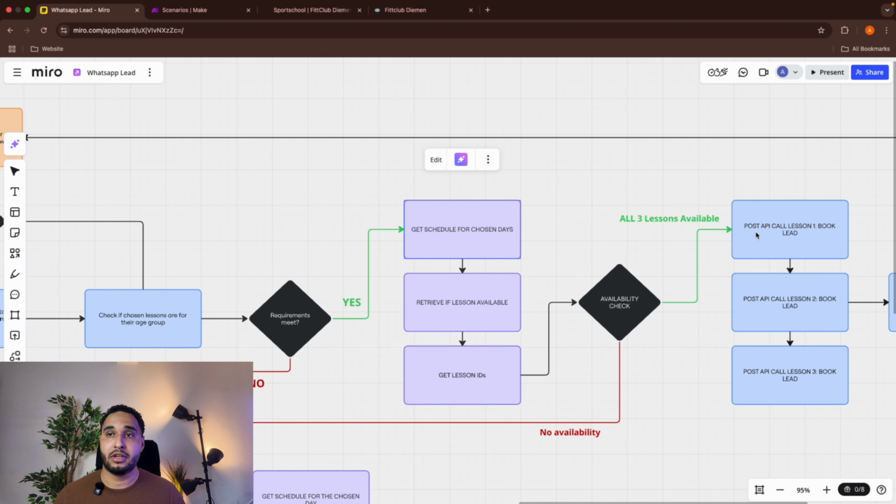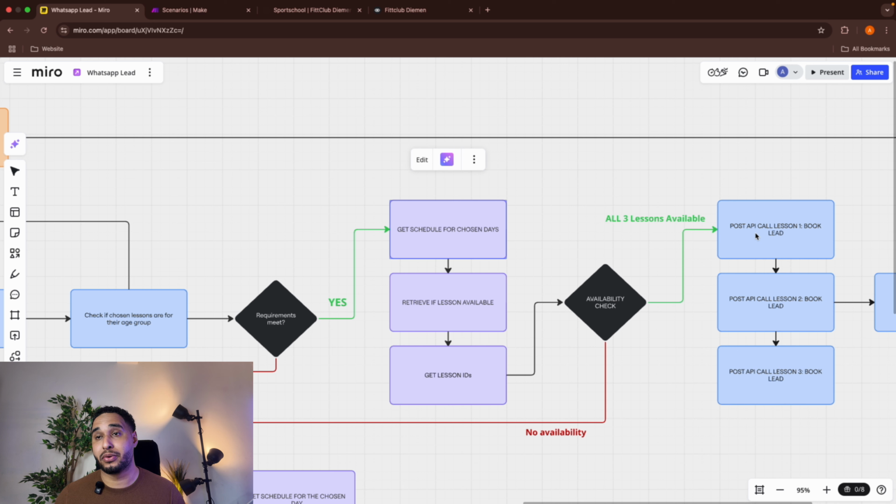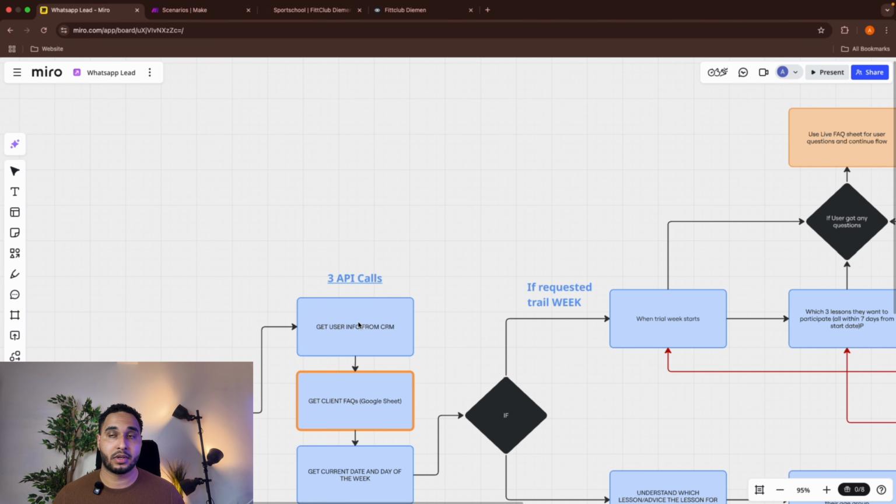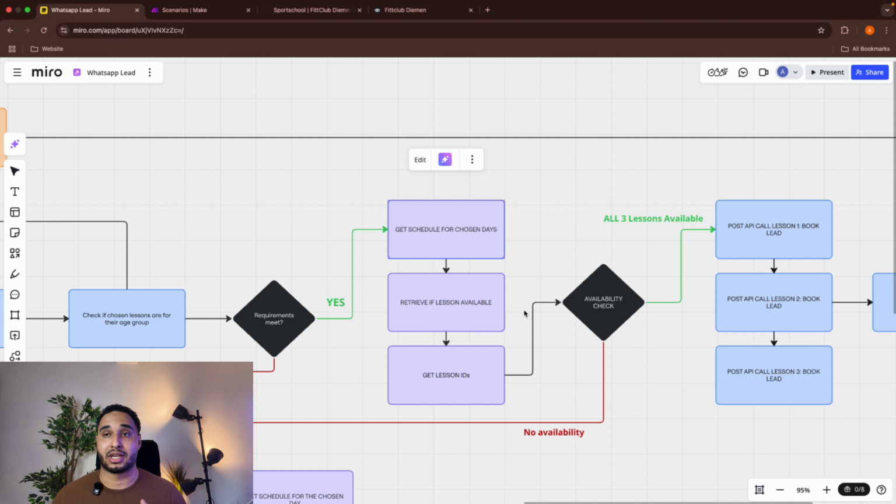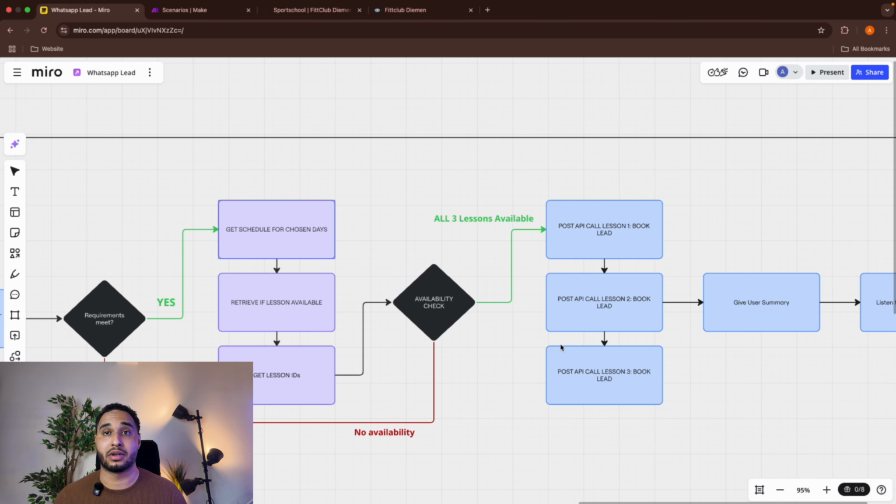We'll make the API calls, and the API calls are basically to book it inside the booking system. So we will have here the name, which we have retrieved over here, their email address, and the lesson ID. The lesson ID is a unique identifier of the lesson, so this is the most important data point here to book it inside the booking system. And since there are 3 lessons, we'll do this API call 3 times. And once everything is successful, we will continue.